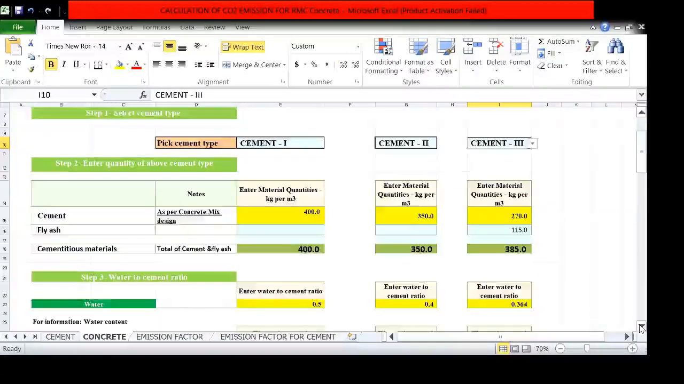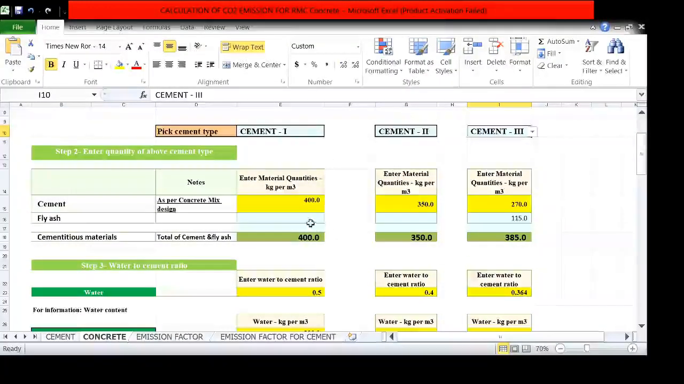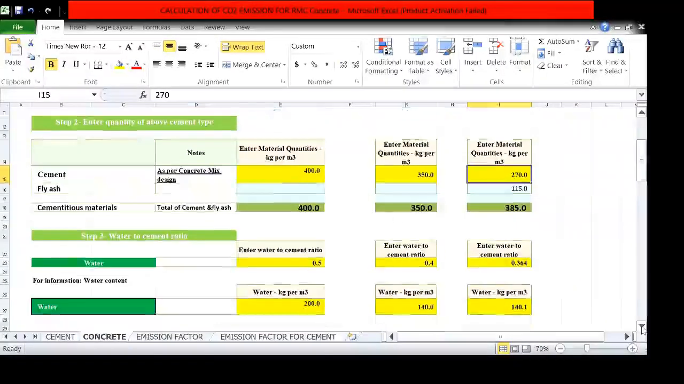As per concrete mix design, M40 grade for IS 456, the quantity of cement required for type 1 is 400, for type 2 350, and type 3 270. As per the mix design, here I use fly ash in only the type 3 case. I add the percentage of fly ash as per IS 10262 2009. In the first and second types, no fly ash is used. So the total cementitious material is 100 percent for mix 1, mix 2 and mix 3.